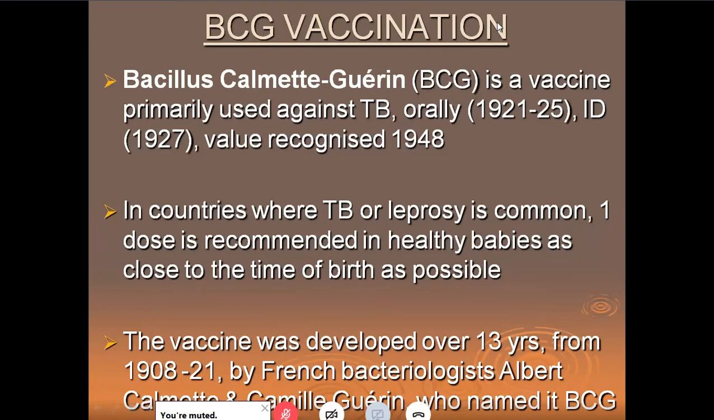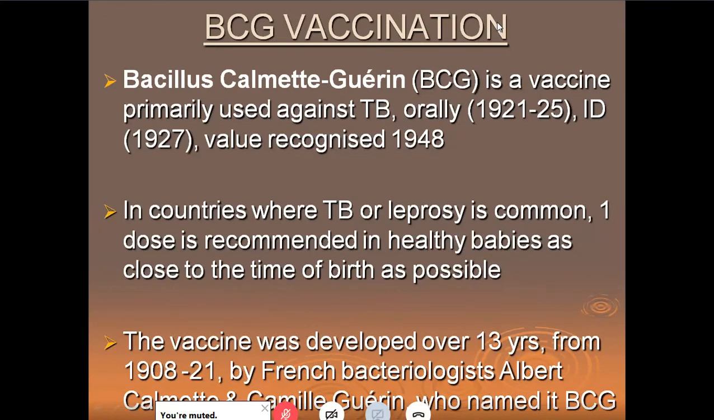It's a vaccine primarily used against tuberculosis. It was started as early as 1921 and was given orally initially. But since 1927, almost 93 years now, it is being given intradermally. Everybody has received it intradermally. The value of BCG vaccination was recognized in 1948 after the World War. In countries where TB or leprosy is common, 1 dose is recommended in healthy babies as close to the time of birth as possible. Well, no marks for guessing. In India also it is given to a newborn baby, right? Because we are a country where TB and leprosy is common.